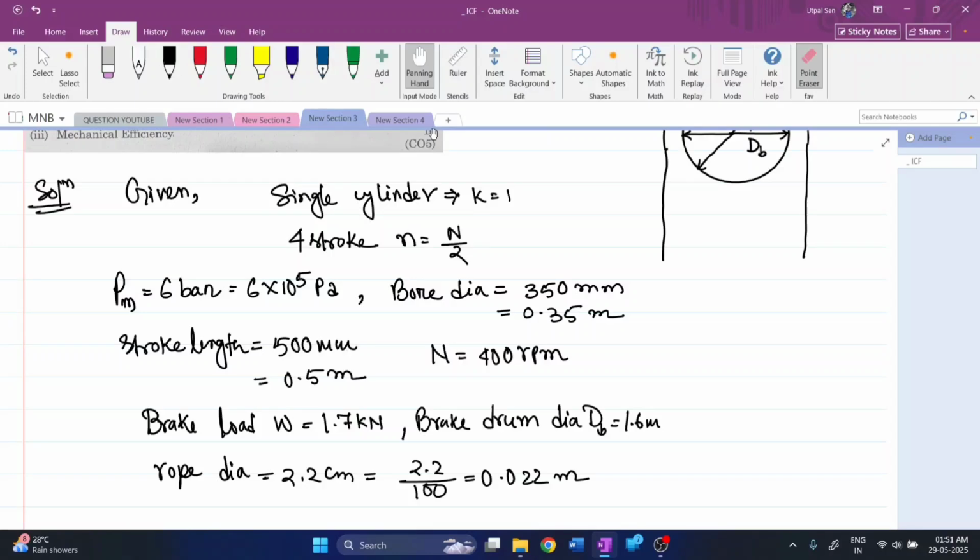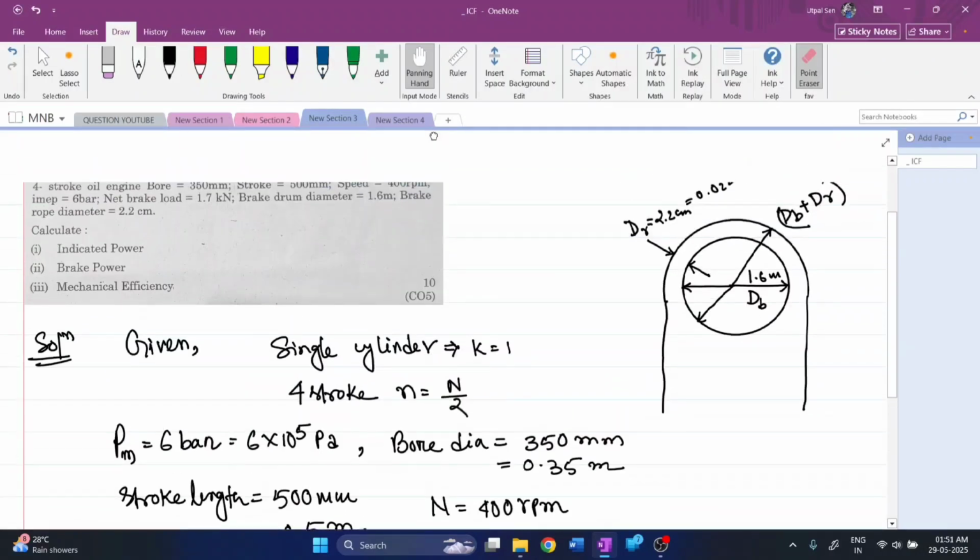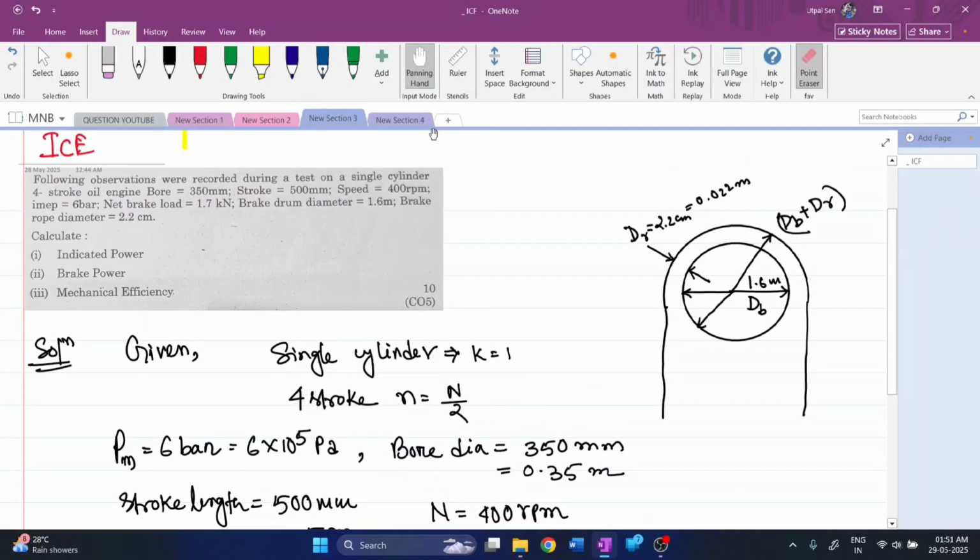First of all, I want you to visualize the question here. The brake is given by a drum on which a rope is attached like this. This is the rope in contact with the drum, where the drum diameter is 1.6 meters and the rope diameter is 0.022 meters.